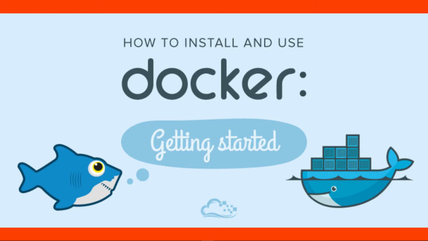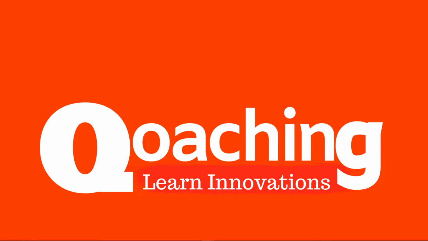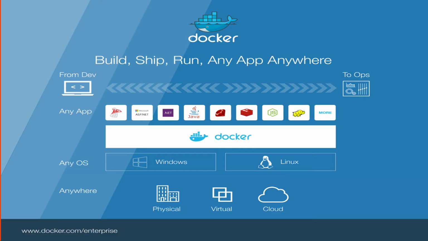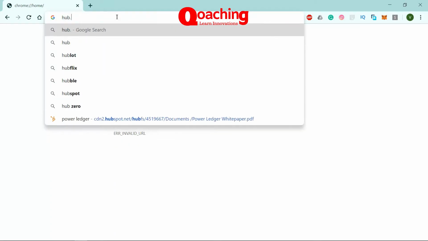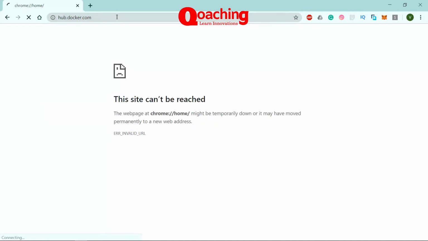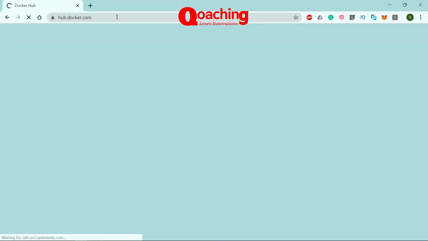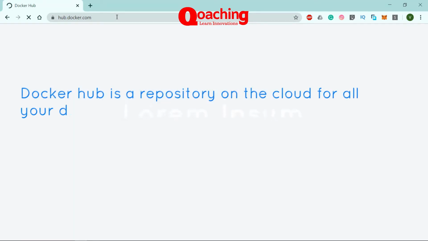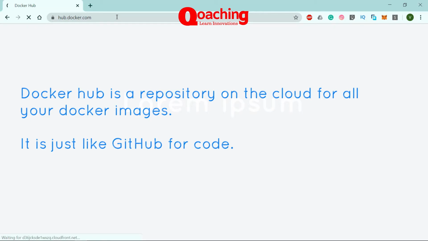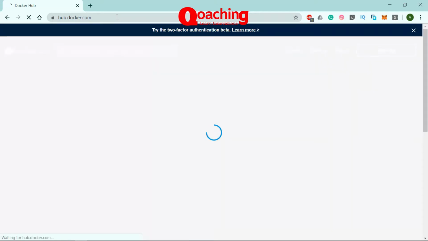Alright guys, so finally we have reached a step where I'm going to tell you how to install Docker on Windows or a Linux machine. I will also demonstrate how you can download Docker for the Mac. So the very first thing we are going to do is install Docker for Windows, and in order to do that we need to go to hub.docker.com. That's the Docker Hub website, and this is where we can download Docker for Windows or Mac. For Linux it's a pretty different process, but I will teach you how to do that.